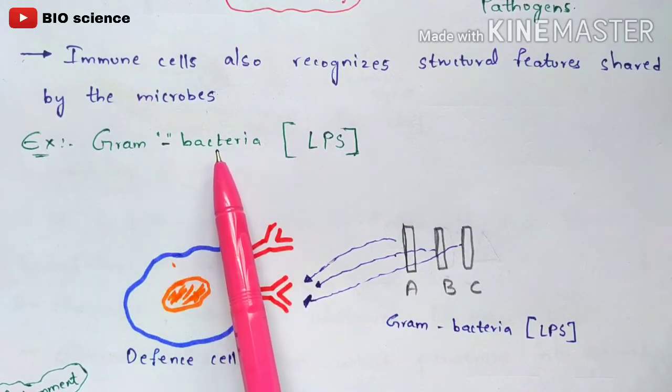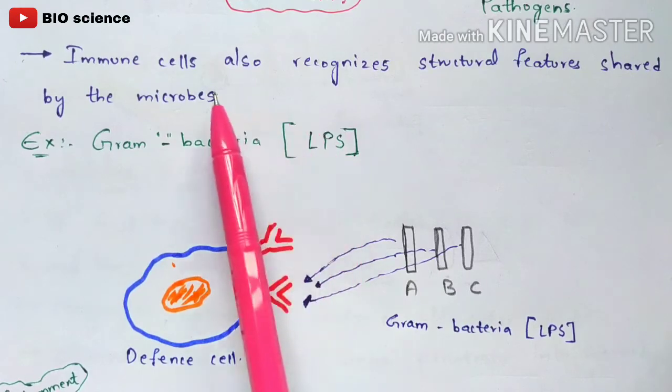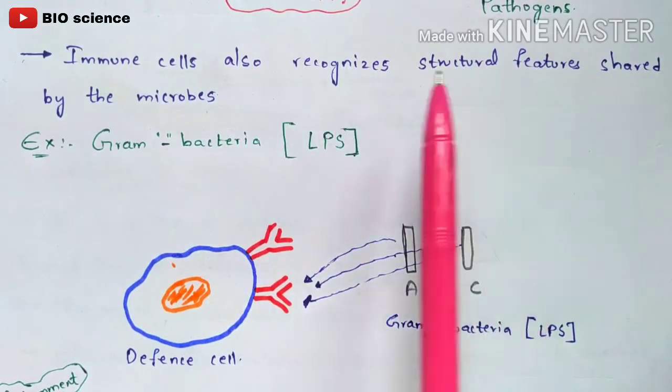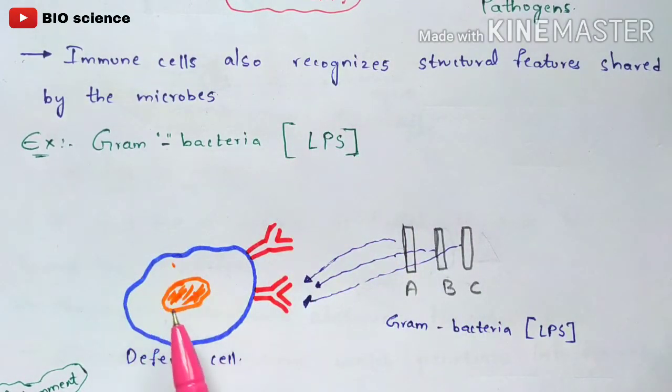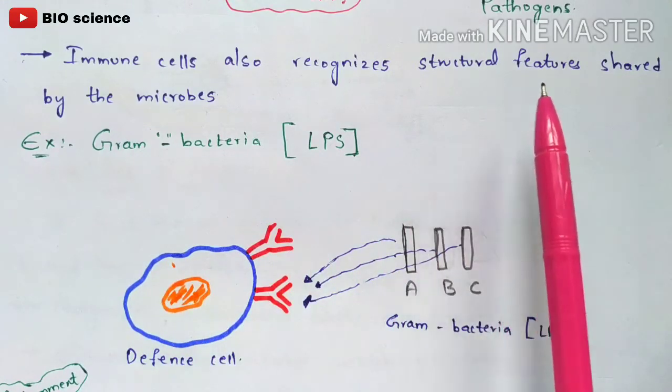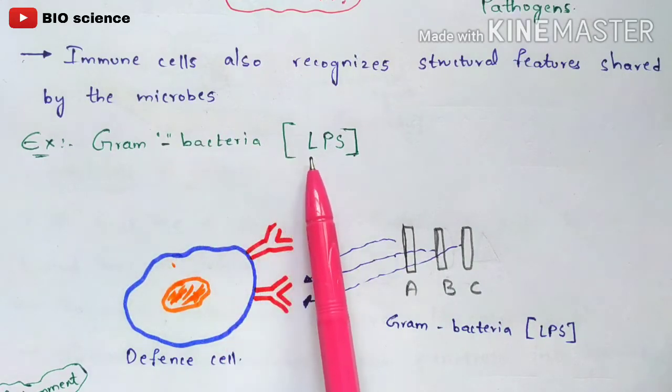Gram-negative bacteria. So this is your structural feature. Immune cells also recognize structural features shared by the microbes. So this is the immune cell, which is also called a defense cell. Now we know that the immune cell has antibodies present on its surface, and here are the structural features shared by the microbes. So what is the structural feature?